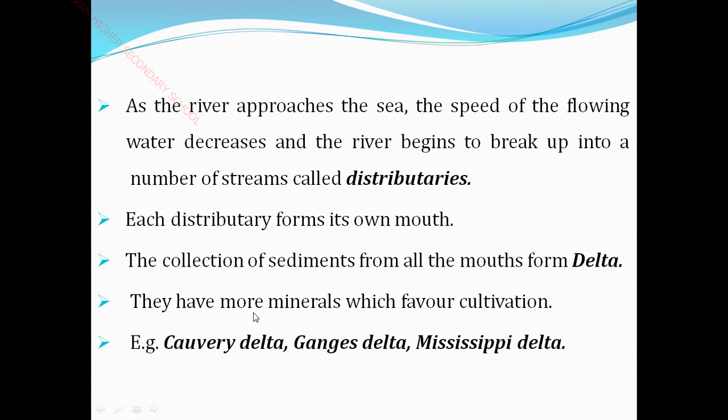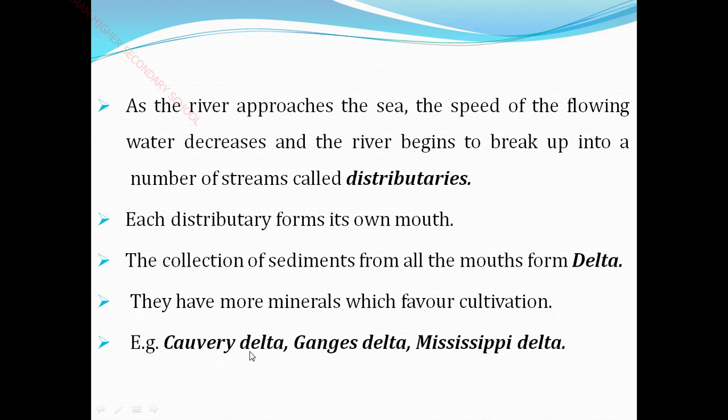They have more minerals which favor cultivation. So there you are getting a lot of minerals. That delta place is very useful and very favorable for our cultivation. We have seen the delta in our map, and in our pictures too I showed you. So this is called a delta. It is very favorable for cultivation and agriculture too.